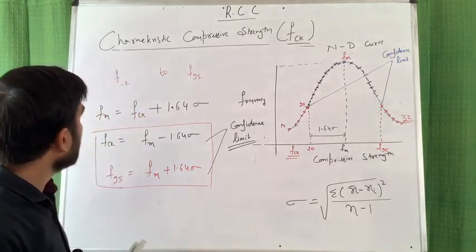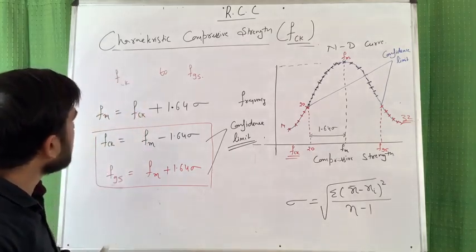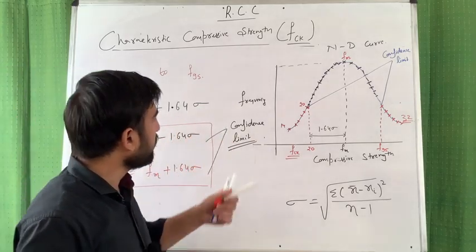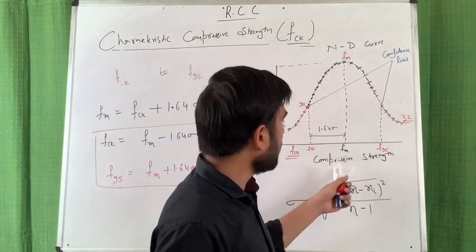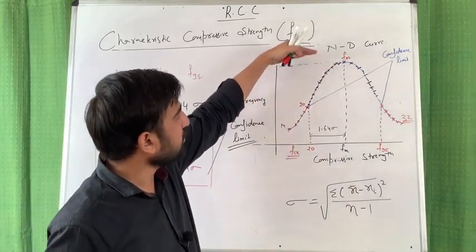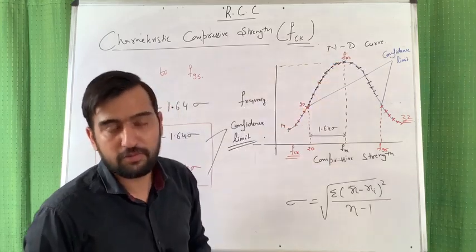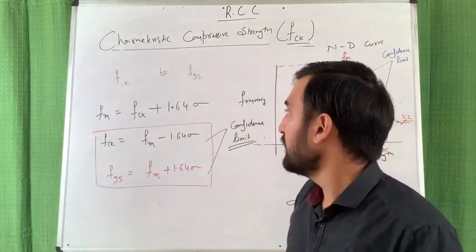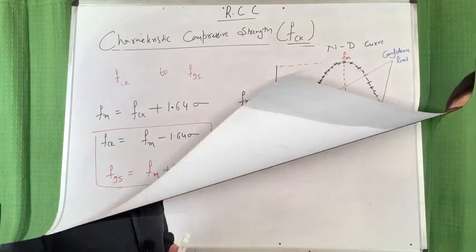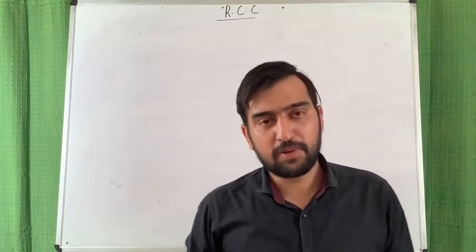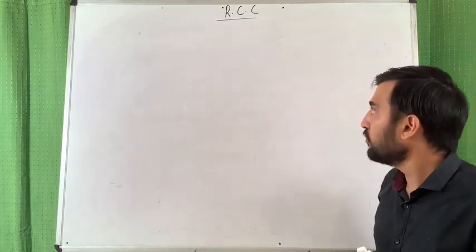Is it clear, friends? So we have studied characteristic compressive strength and its various characteristics, and what is confidence limit, frequency, compressive strength and all. And one more thing I want to remind you, this curve is known as the normal distribution curve. Is it clear? So now, friends, we'll move to our next property.